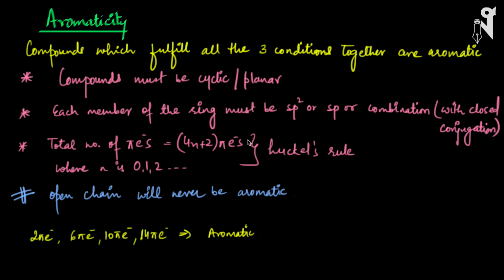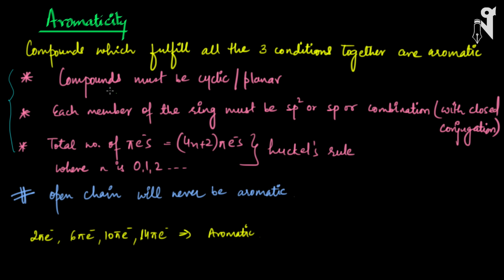What exactly is aromaticity? Aromaticity is a phenomenon shown by compounds, and basically these are some properties represented by certain compounds. When all the required properties listed over here are present in a compound, they make the compound aromatic. So let's figure out what these properties or conditions are which, if any compound fulfills, it is called an aromatic compound.